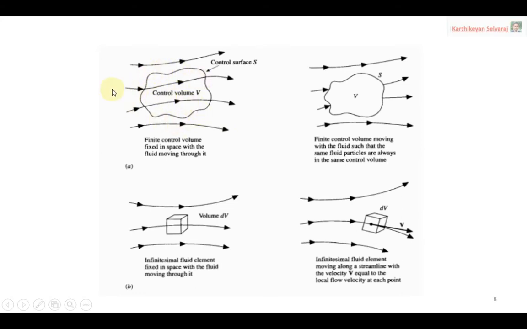If, in the first case, the flow enters the control volume and leaves the control volume, we can easily identify the changes in the property.